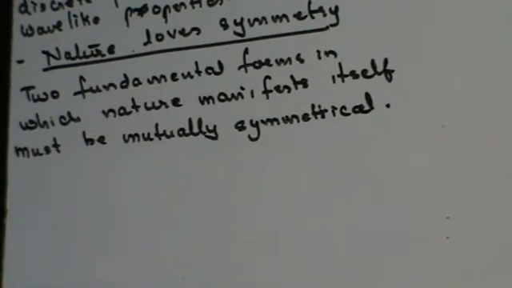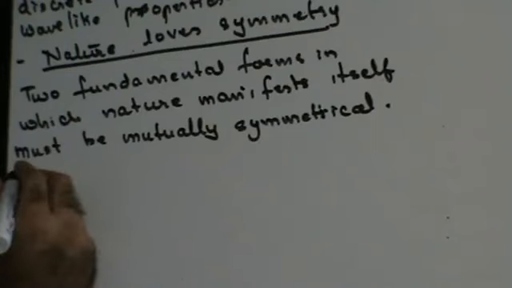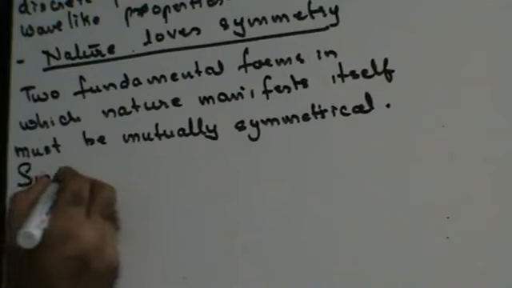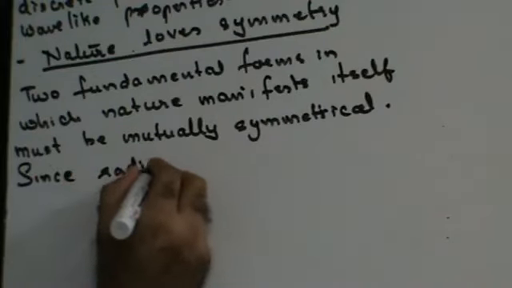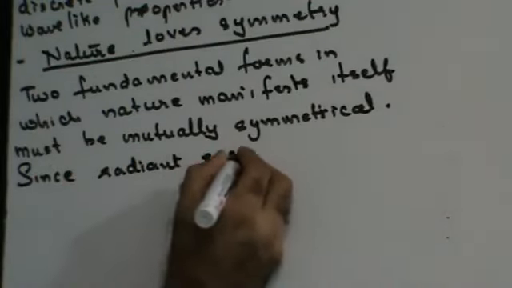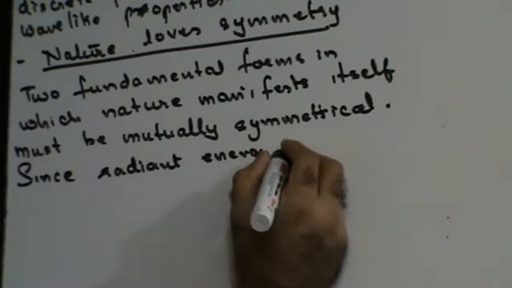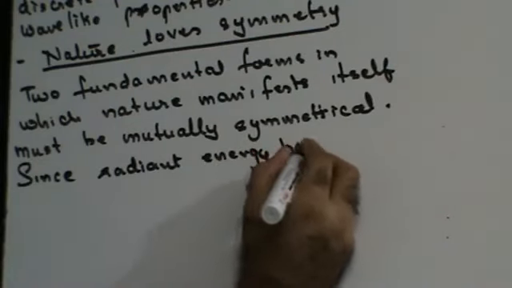So he said that it is notable that since radiant energy has been shown to possess dual nature, matter should also have dual nature.